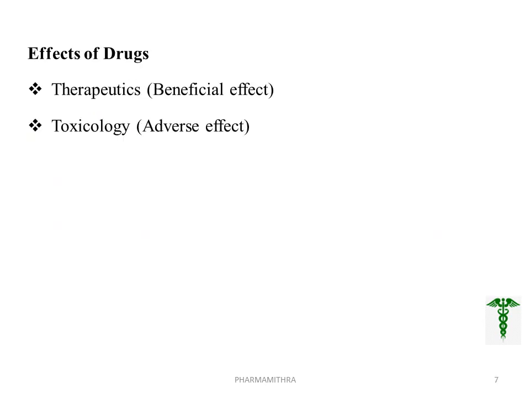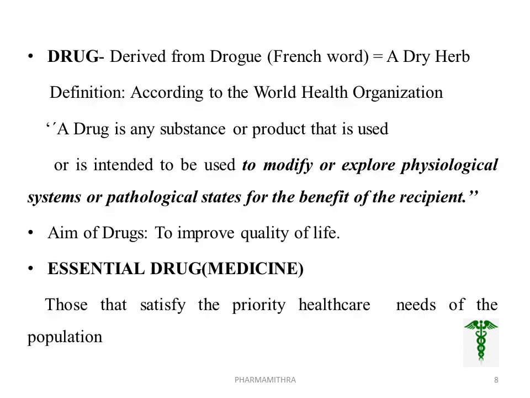By the process of absorption, the unchanged drug moves from the site of administration to the site of action and produces its effect. The drug effects are of two types. It may be either beneficial or it may produce adverse effect. Beneficial effect means good effect, that is known as the branch therapeutics. And if it produces adverse effect or bad effect, it is the branch toxicology.